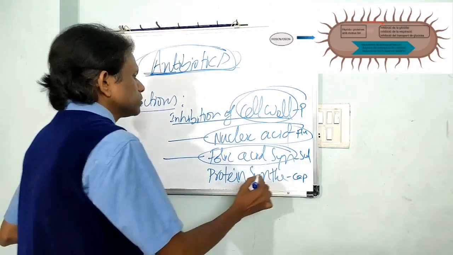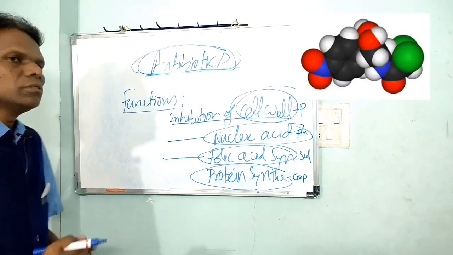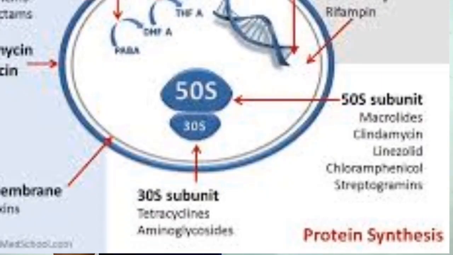And the last one is the inhibition of protein synthesis. Chloramphenicol is the best example. Chloramphenicol is used to inhibit protein synthesis. But globally, the use of chloramphenicol has been banned for internal use.